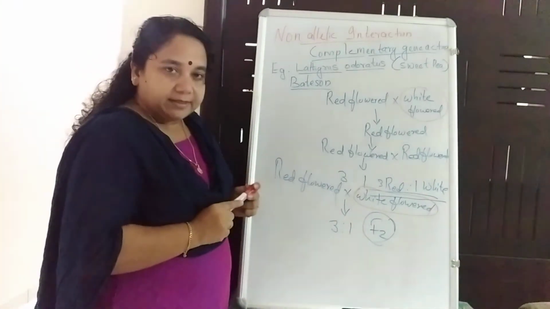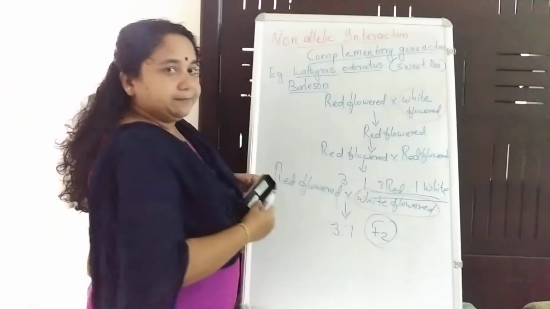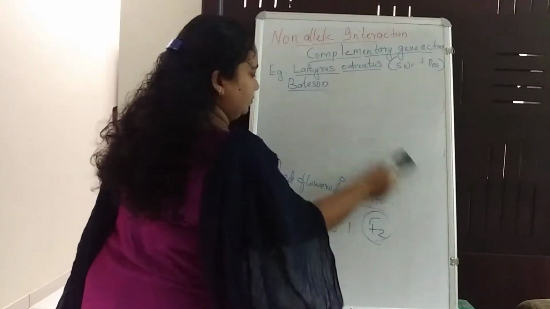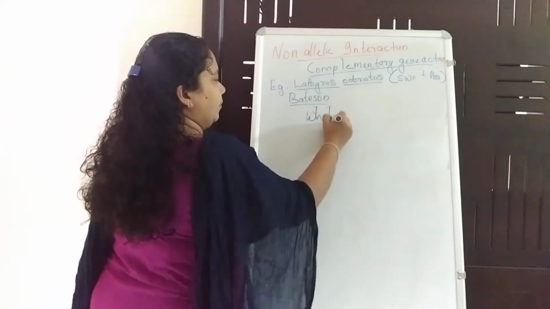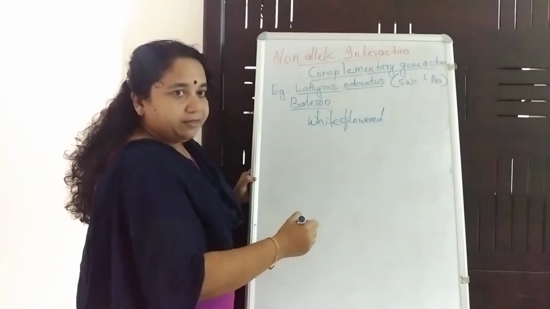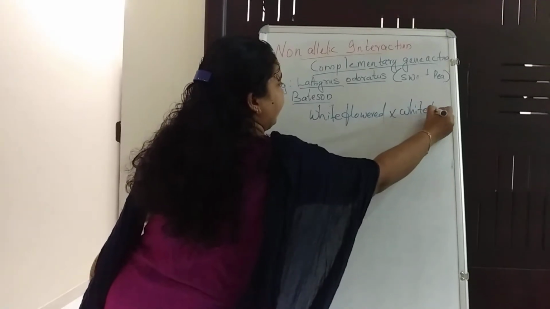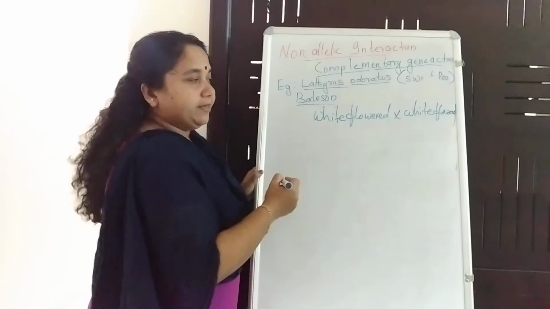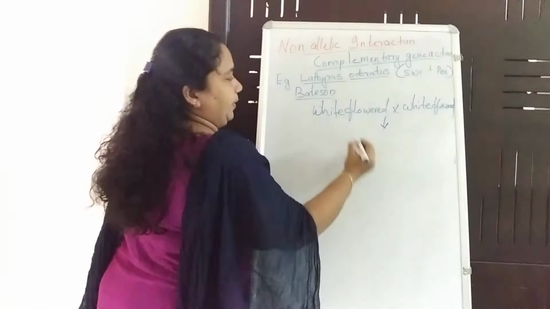So what he did is he selected these two white flowered plants and crossed them. He selected two different varieties of white flowered plant, those he selected for doing the first and second cross. So he selected two white colored flower sweet pea.